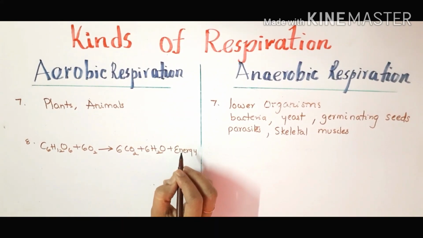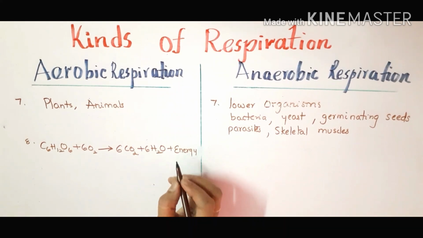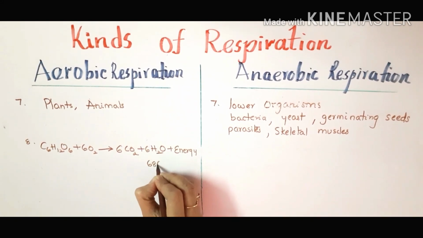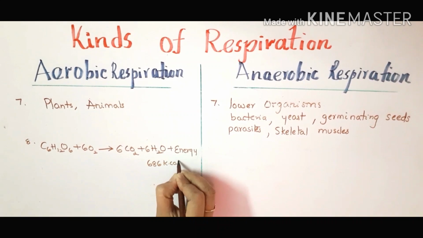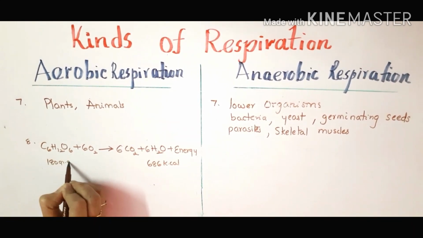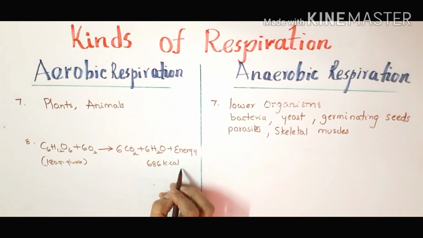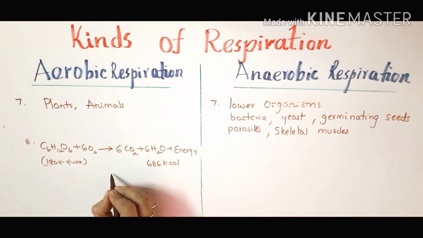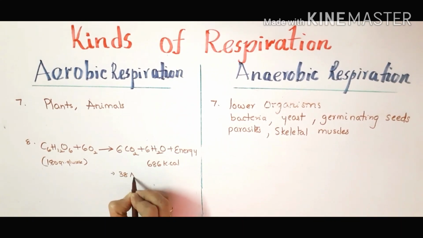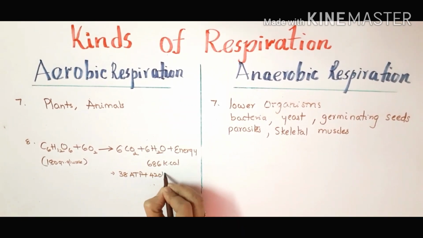Same equation we can write with the amount of energy, that is 686 kilocalories of energy. This is from 180 grams of glucose: 686 kilocalories of energy is produced. Same equation we can write as 38 ATP plus 420 kilocalories of heat energy.